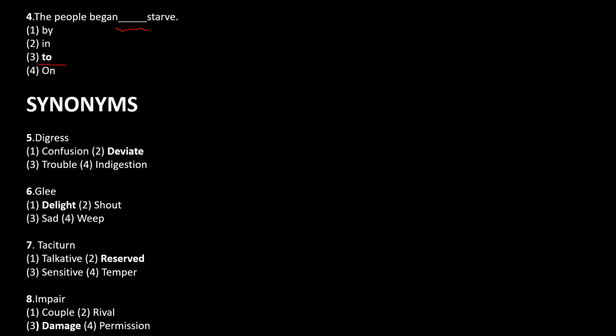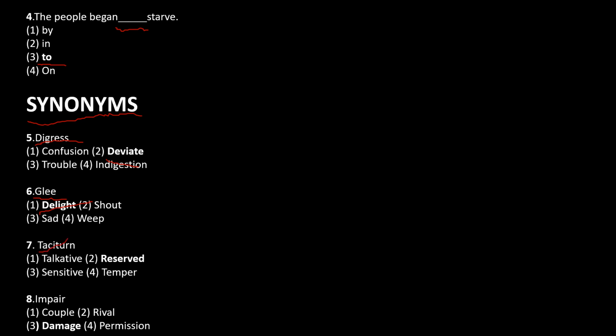So the second topic is synonyms. The first question says digress. So digress is nothing but to deviate from the work that you are doing. So the word which has a similar meaning with digress is deviate. So then we have glee. So glee is you're being happy or you are delighted. So here the word which has a similar meaning with glee is delight.